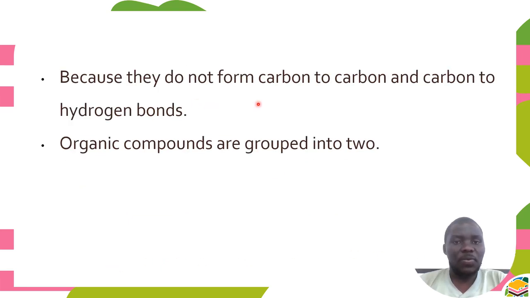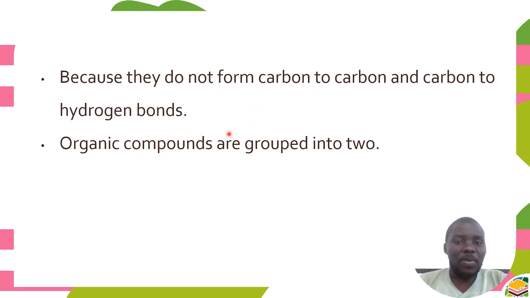Because they do not form carbon to carbon and carbon to hydrogen bonds, that's why they are not known as organic compounds. So carbon dioxide, cyanide, as well as carbonates, despite having the element carbon in their molecule, do not belong to organic compounds. The reason is that they don't form covalent bonds between carbon and carbon as well as carbon and hydrogen.